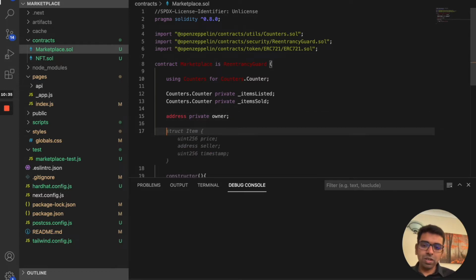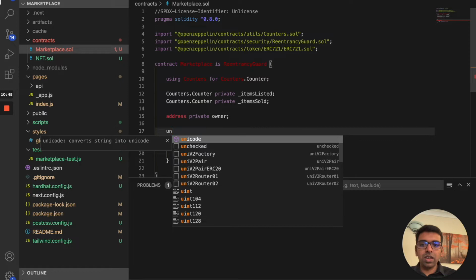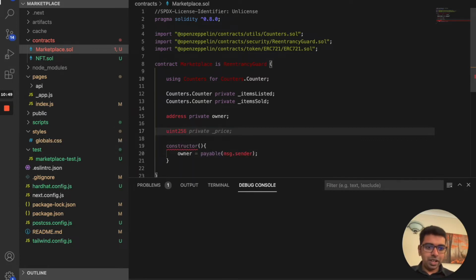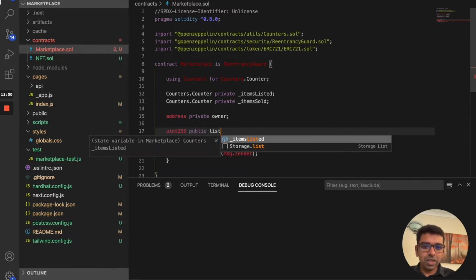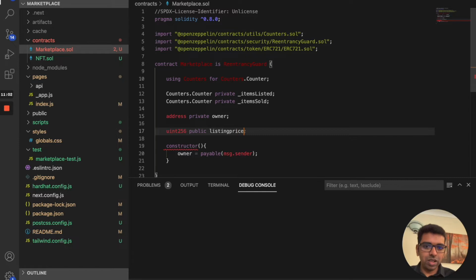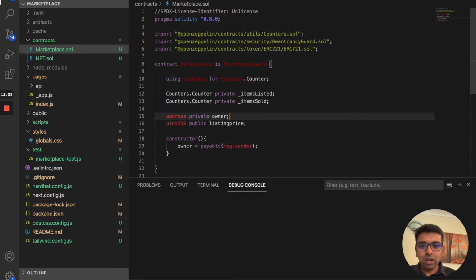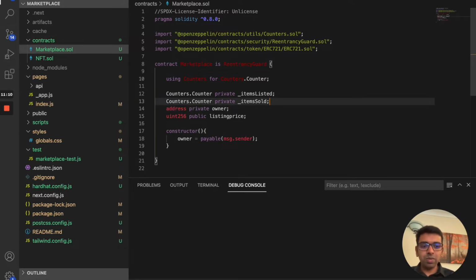So we need to deploy one more thing, called listing price. As a marketplace owner, you need to get a cut of what the NFT is getting sold for on your marketplace. So you need a listing price for that. So we're going to say something called listing price. We want to make this public so that anybody can actually read it. So we'll just list it as a public listing price. So that's the contract. We're going to add a few more things into it.